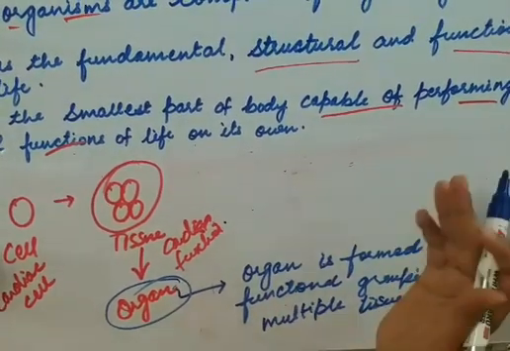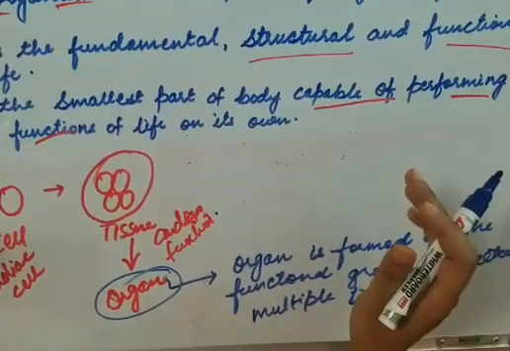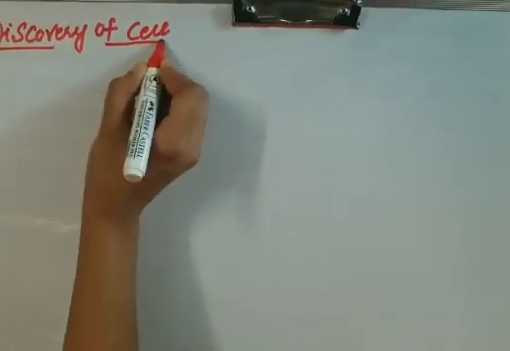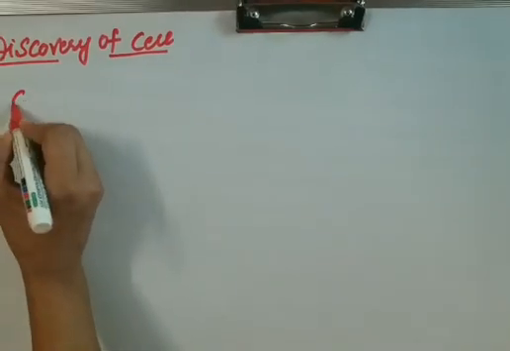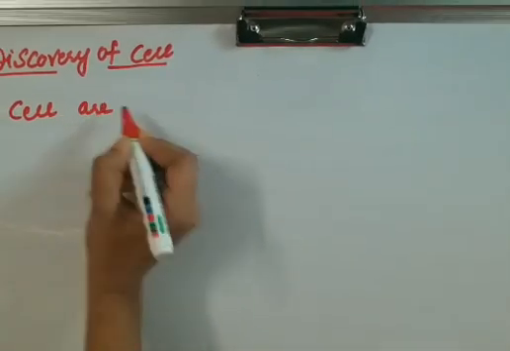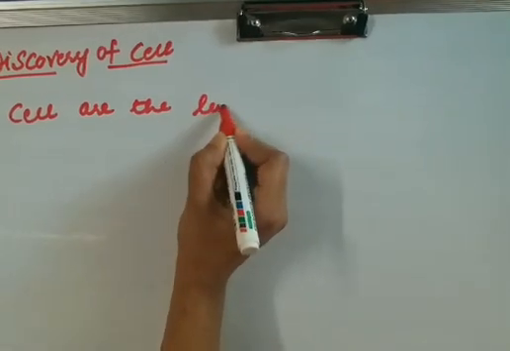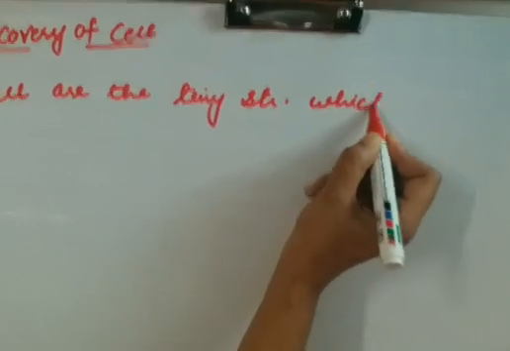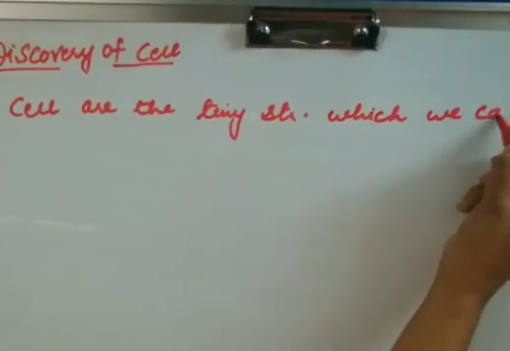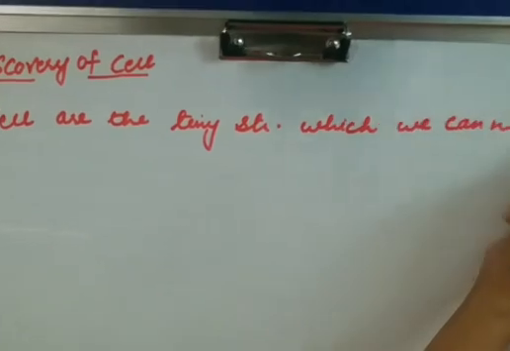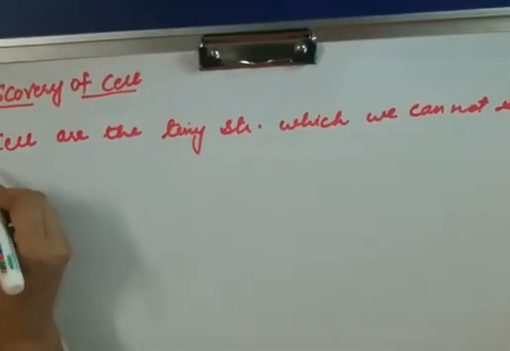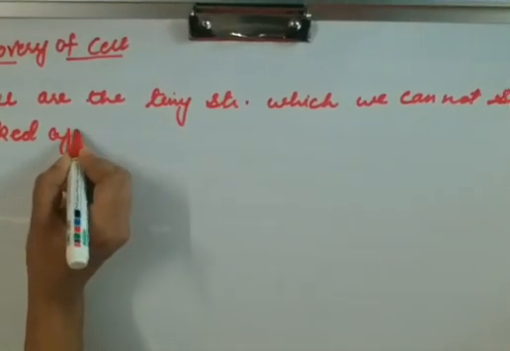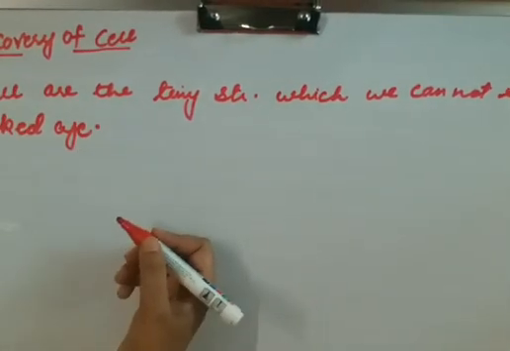Now we will move to the main topic, the discovery of cell. Cells are tiny structures which we cannot see by the naked eye.